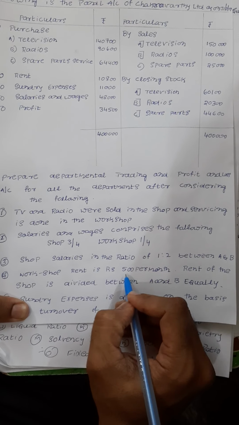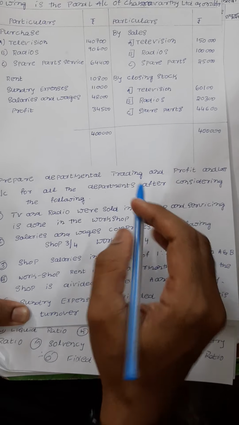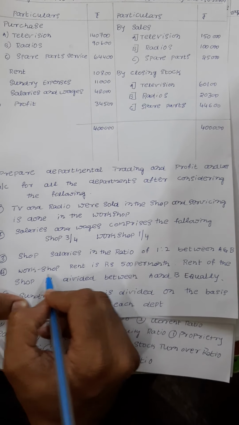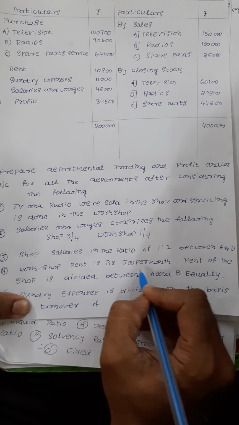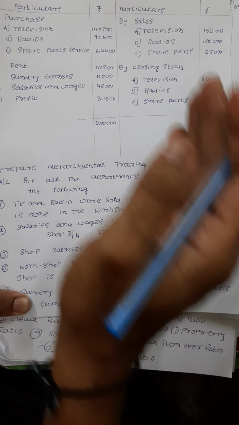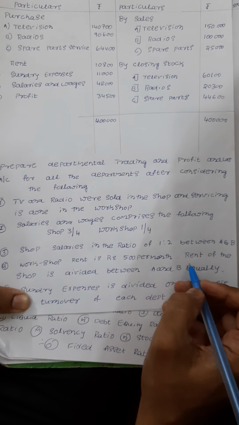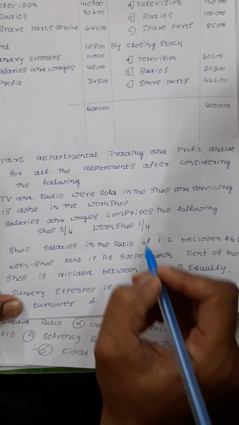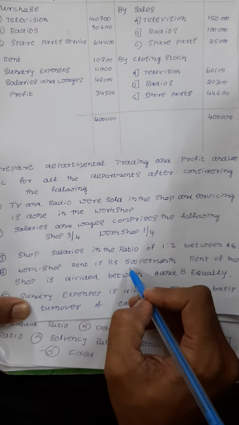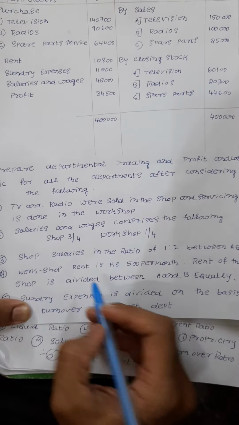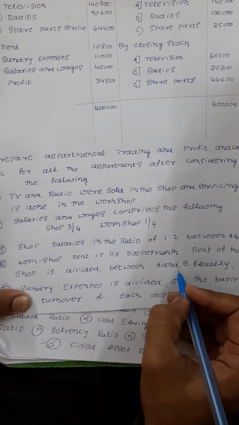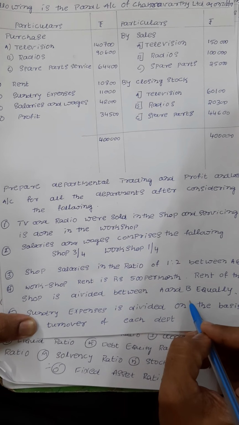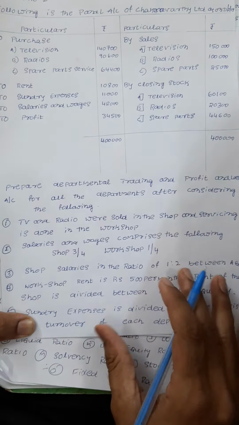Workshop rent is rupees 500 per month. What is the rent? Rent is 10,800. Out of that, the workshop rent is 500 per month for 12 months. The remaining goes to radio and television. Rent of the shop is divided between A and B equally. Out of 10,800, the 500 per month is for the spare parts and services workshop rent, and the remaining is for television and radio. Here A and B mean television and radio.